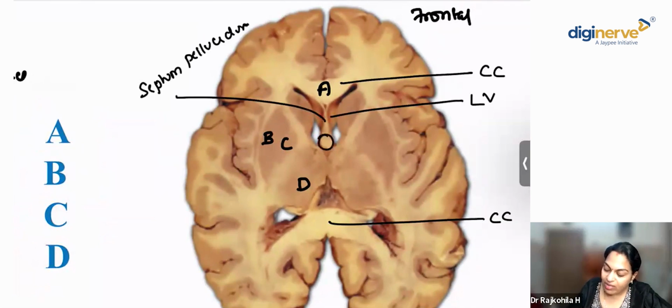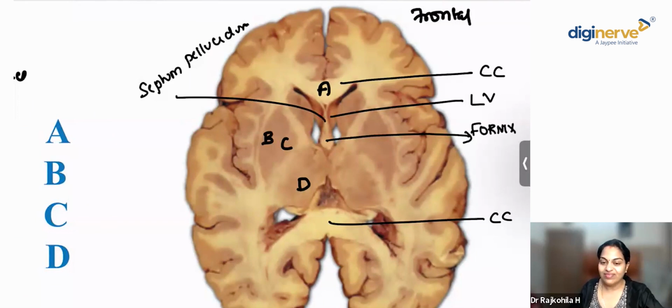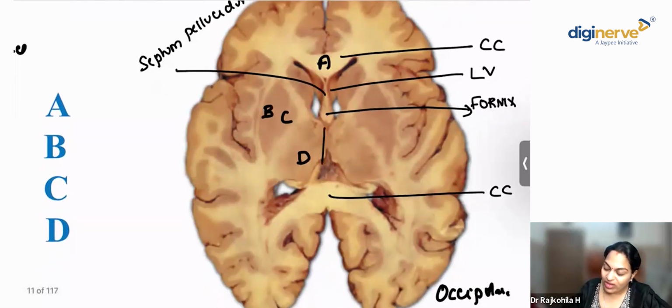Anyone can tell me what this bundle here is? This white matter bundle here is the fornix. That's the fornix. Okay. And this is the region of your third ventricle. What is present on either side of the third ventricle?